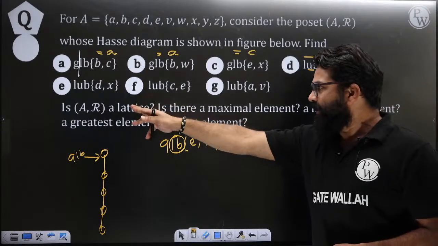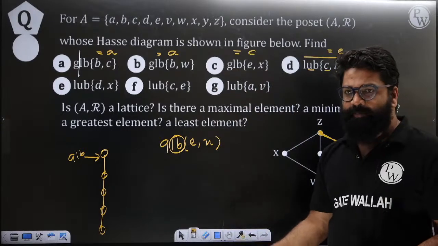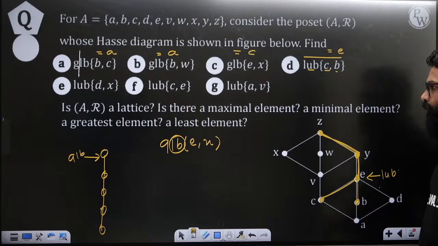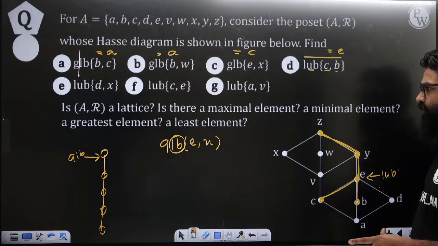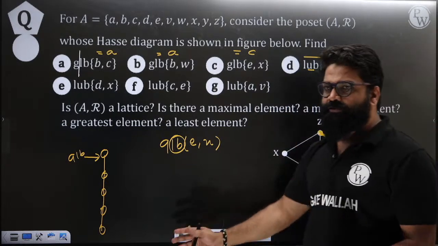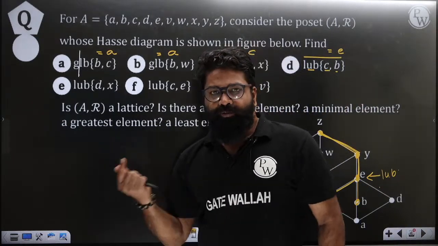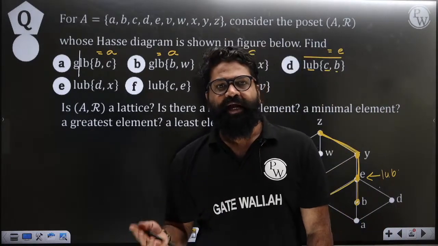While E, F and G, you take it as homework because we have already discussed the same type of things, so there is no point in repeating that. In that manner, we can try to find it out. Understood everyone? Here we will be having this type of questions, and that will be helpful with respect to GLB. By solving these questions, we got the idea about GLB and we got the idea about LUB.